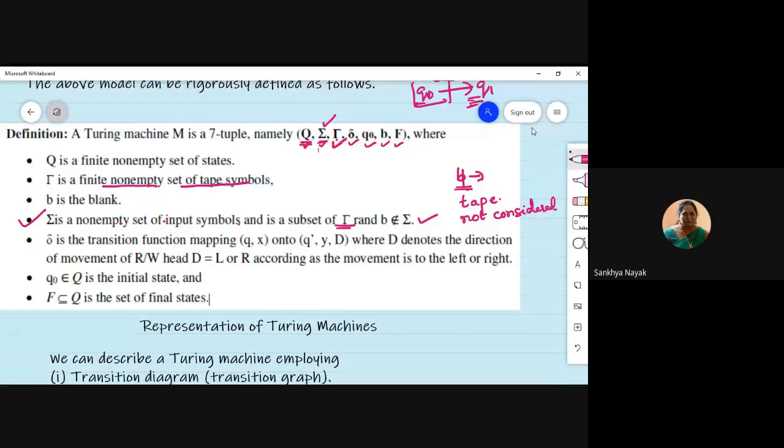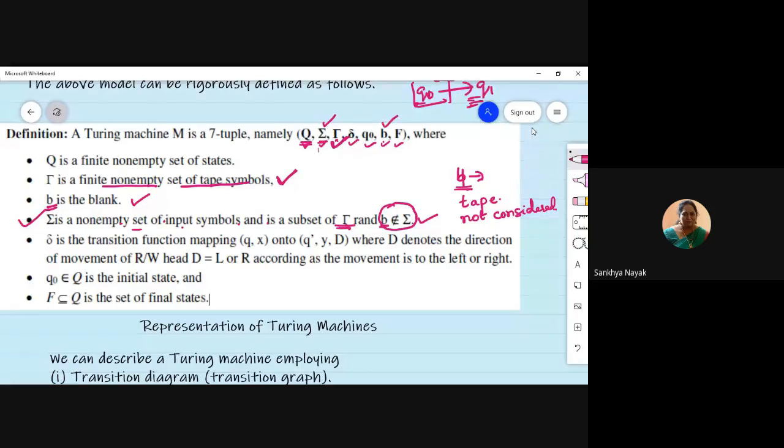So what all can be there in the tape? Obviously, all inputs can be there in the tape. Along with the inputs, I can also have a blank symbol on the tape. That's what we mean by this. So sigma is a non-empty set of input symbols, and it's a subset of tau, which is the set of tape symbols. But you see here, B will not be a part of sigma. B will be a part of tau. It will be there in the tape, but it will not be there in the input. Because we introduced a special symbol to represent blank, B is nothing but a blank.